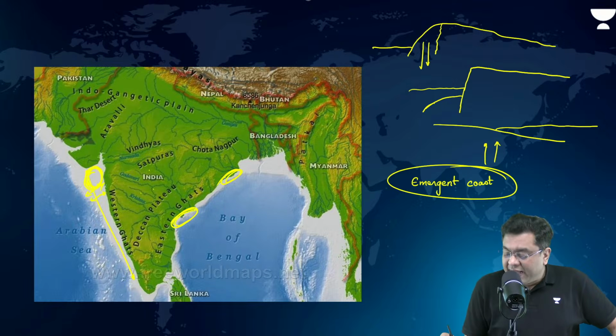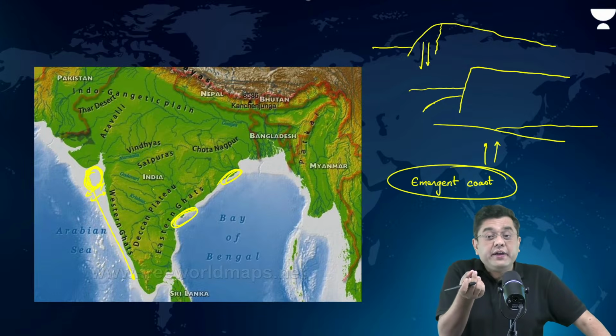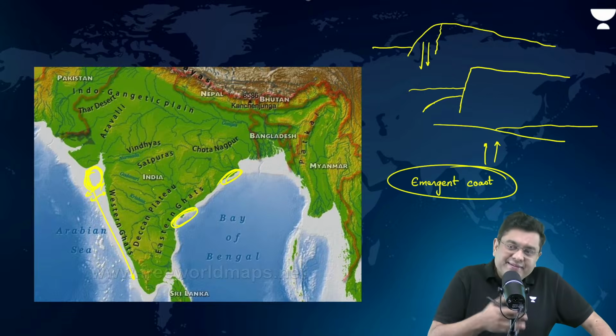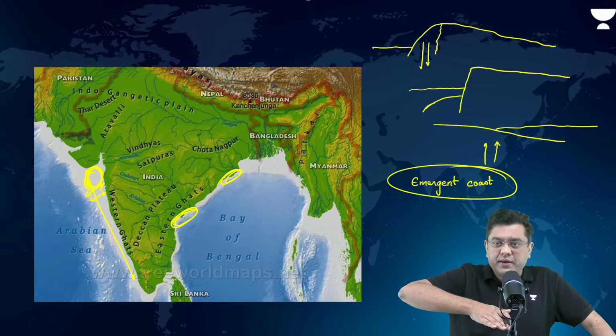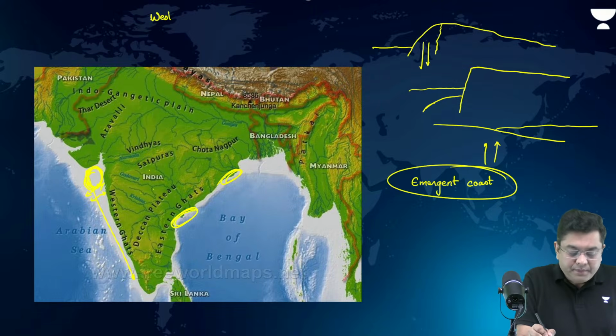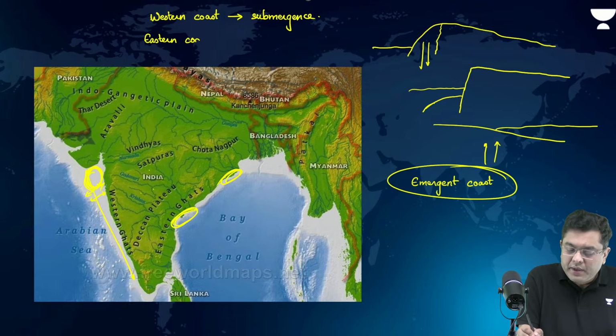Okay. So it has basically risen above water. That is why the shelf area is very narrow across the region of the eastern coastline, whereas across the western coastline, it has sunk. Okay. So western coast, submergence has happened, right? And eastern coast, emergence has happened.